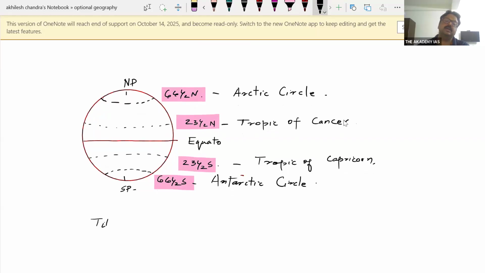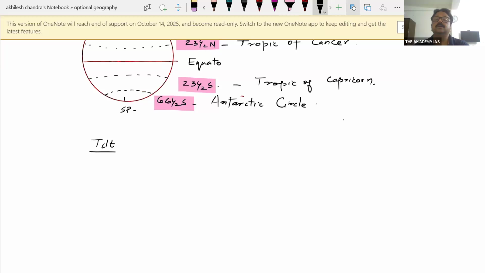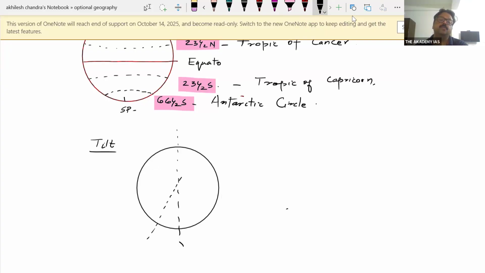You all have this idea that Earth is tilted by 23.5 degrees from its vertical axis. This is the vertical axis, and the tilt is 23.5 degrees from it.